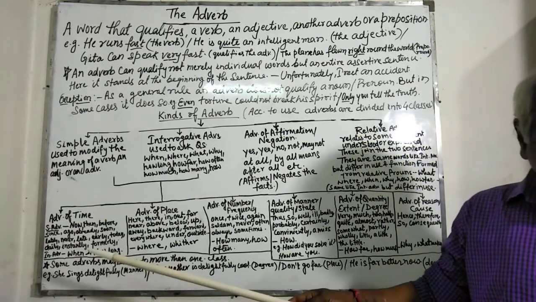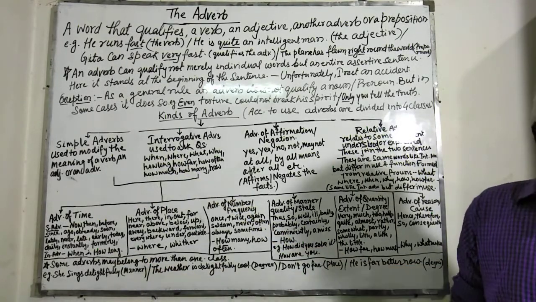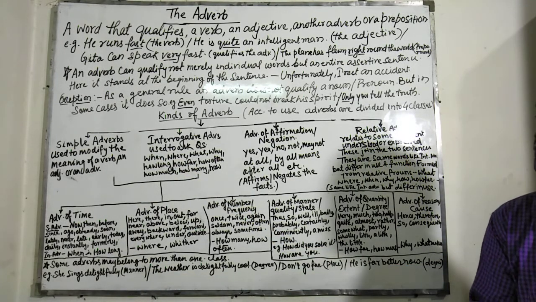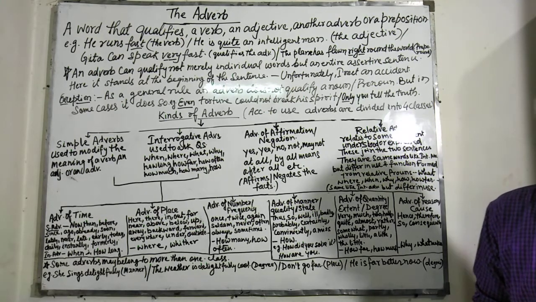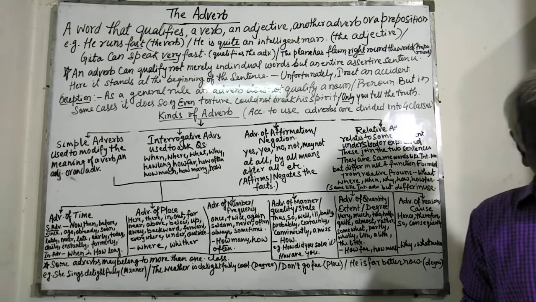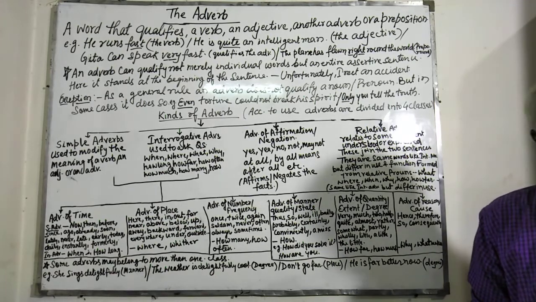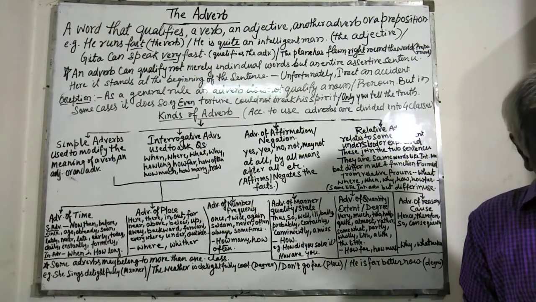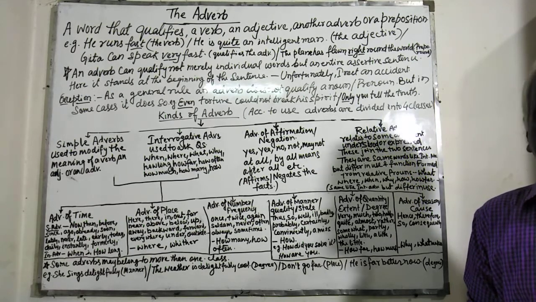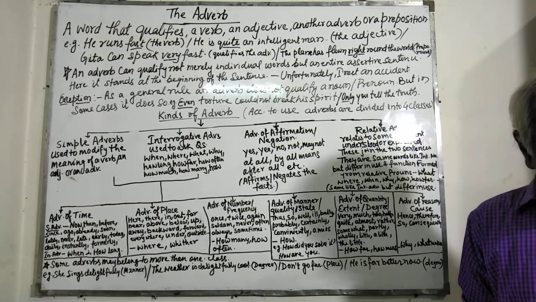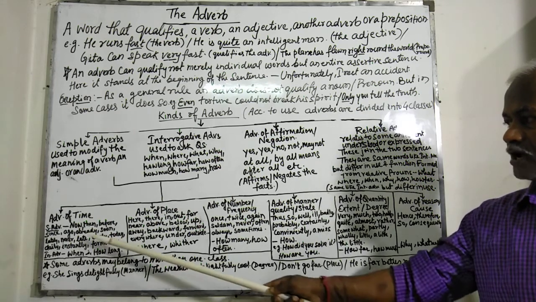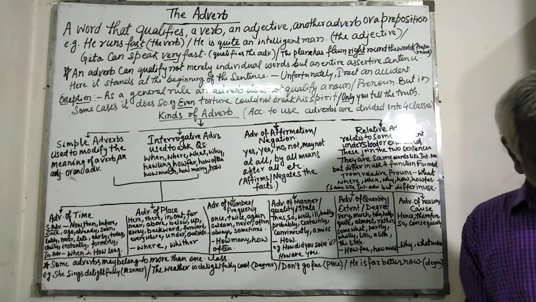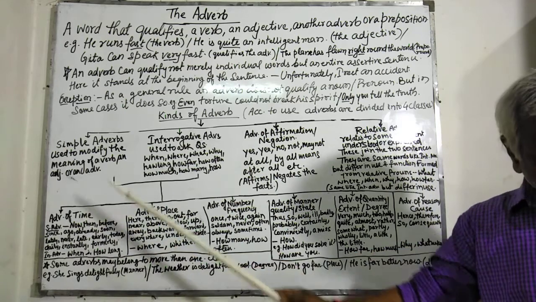Simple adverbs. These adverbs are used to modify the meaning of a verb, an adjective or an adverb. These adverbs are distinguished from one another by their meaning. Simple adverbs are subdivided into six classes that just now I dealt with. Number one, adverb of time.